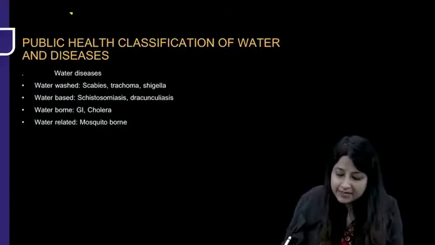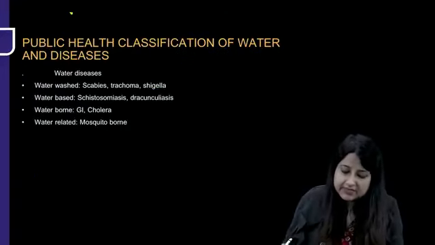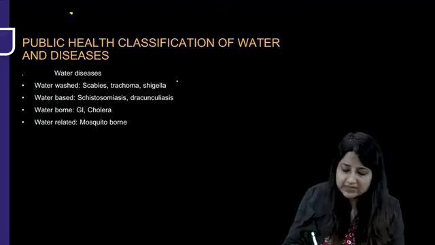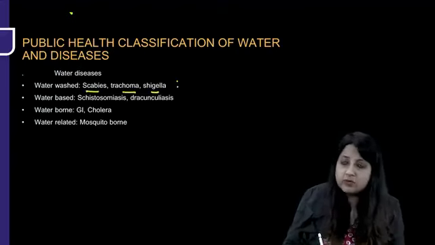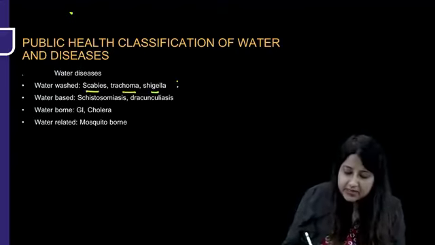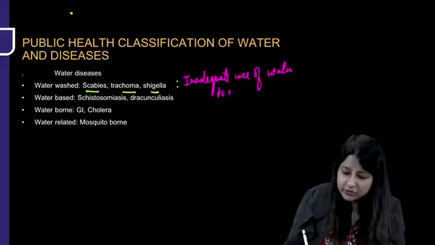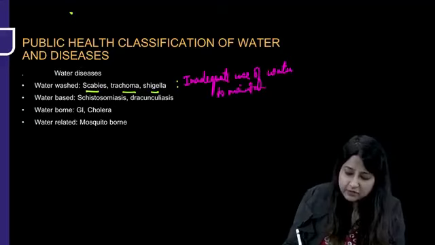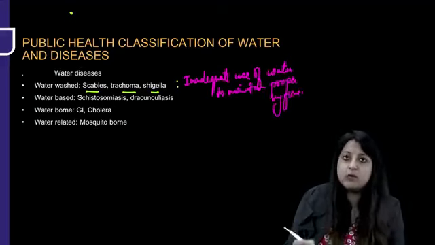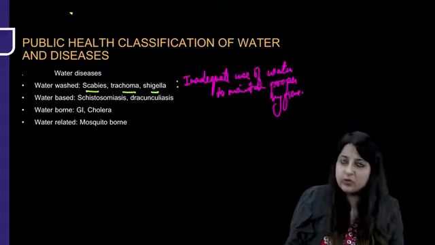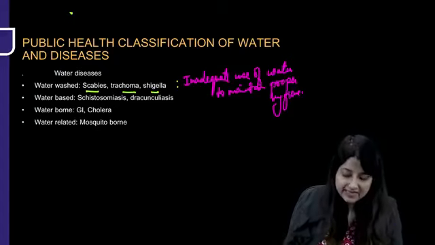Public health classification of water and diseases. You all know water-washed disease examples: scabies, trachoma, shigella. This is very important. Water-washed means inadequate use of water for proper hygiene, inadequate use of water to maintain proper hygiene. So you're not taking your wash daily or something like that. Water is not used adequately to maintain hygiene.